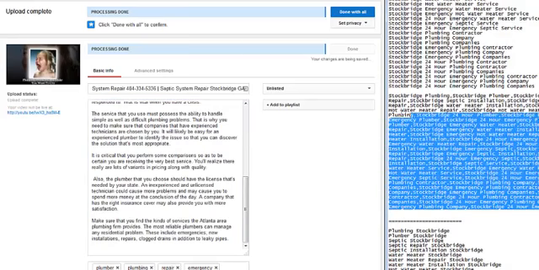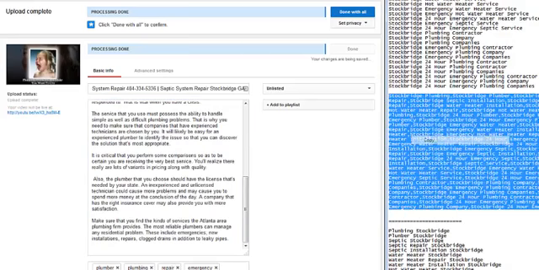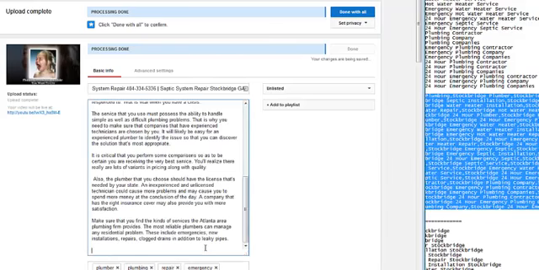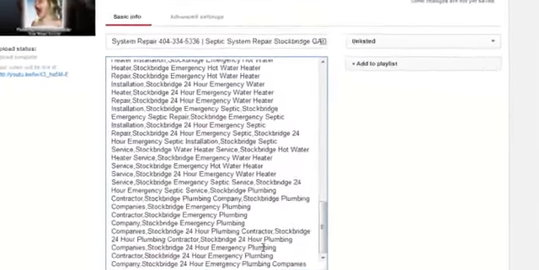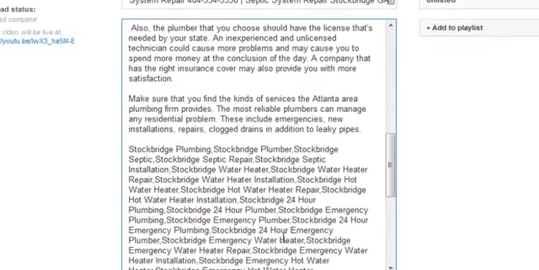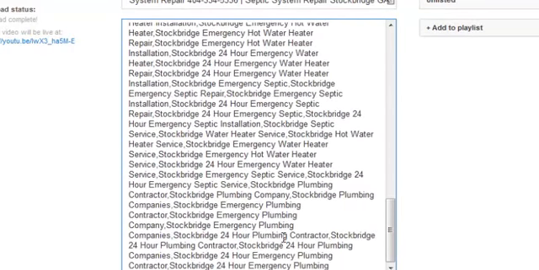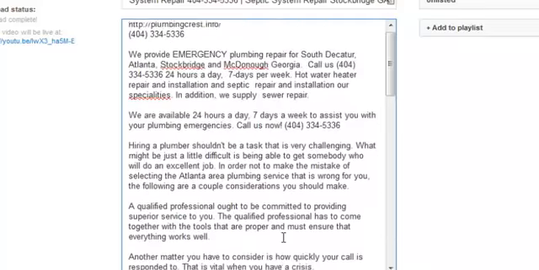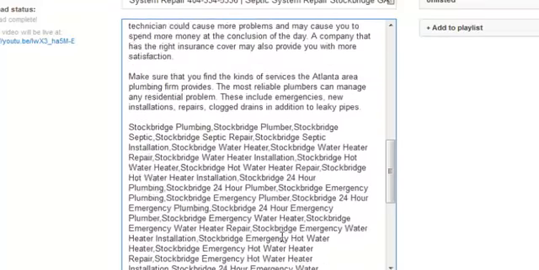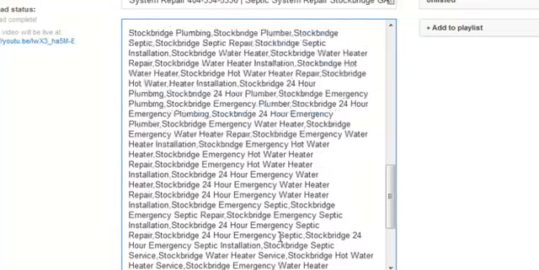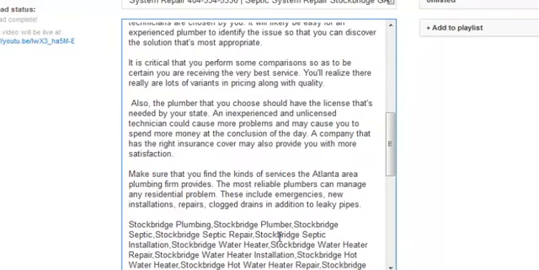Okay, we're going to take this again, we're going to copy it, paste it, and we should get the right look. There we go. Alright, and that's all we do. You know, they say, well, you don't want to keyword stuff, but I've never seen an issue with this in 5 years, so we're going to keep doing it until it doesn't work. Alright, so that's what we do for the first one.